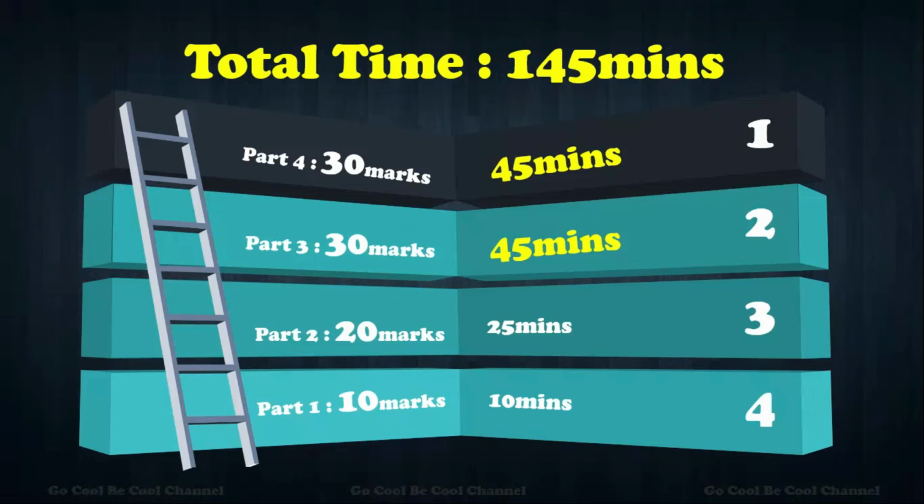So please start from part 4. Part 4 gives you 30 marks, and then part 3. Both put together are 60 marks, and you have 90 minutes. If you have a good stopwatch, you can start the stopwatch too. 45 minutes we have to spend for part 1. In that case it will be really helpful to you. So part 3 and part 4 together have 60 marks available.